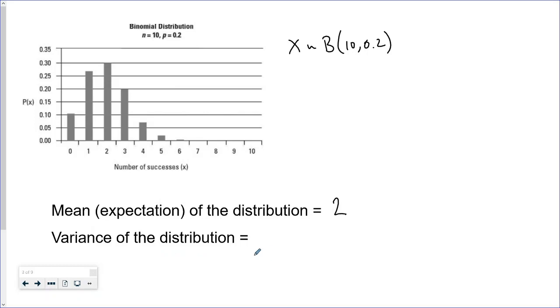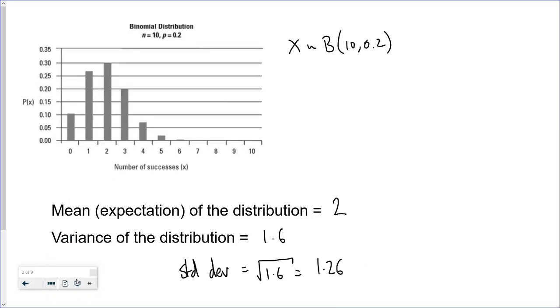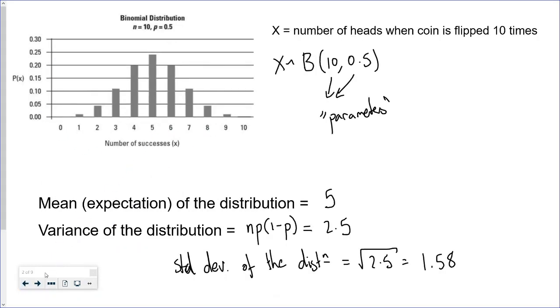And the variance of the distribution, again, we could work that out using the formula that we did before. And the variance of this distribution is 1.6. And the standard deviation is the square root of 1.6, which is 1.26. So you can see that this distribution here is less spread out than this distribution here. And that's reflected in the fact that the standard deviation and the variance is smaller for this distribution than it is for this distribution.